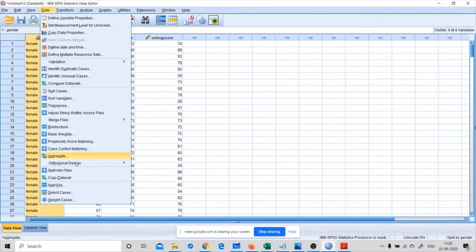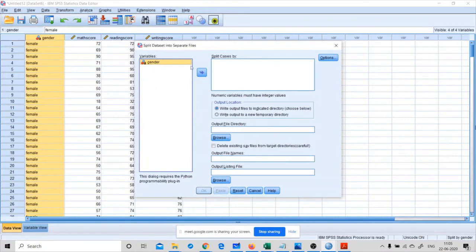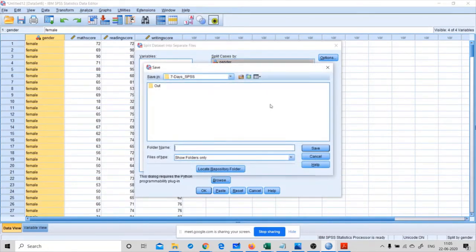If you want to split the data set and save it for later use, then choose this split into files option. You can select gender here, then write your output files to the indicated directory. Then choose this directory, and I have created one more directory, output 1. I'm choosing this for writing my output here.